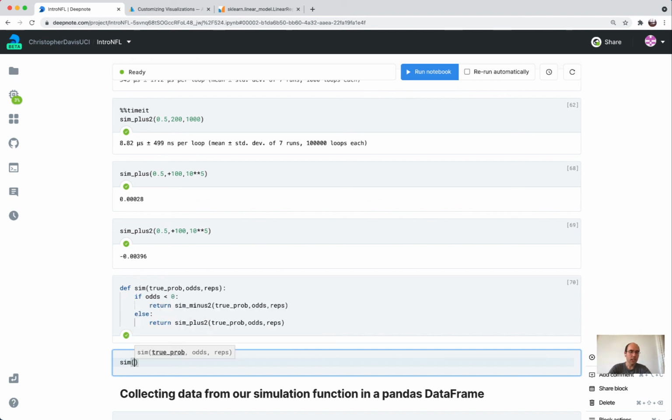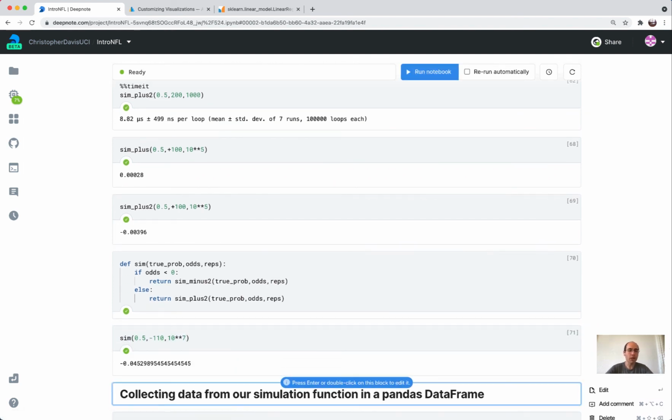So let's check. So say it's like a slightly bad bet. It's a 50-50 bet and you're getting minus 110 odds. Okay, let's try 10 million. Okay, that's right around the boundary of what you should expect Python's able to do in a reasonable amount of time. Okay, but it did that fine. Yep, and that looks about right. So on average, we're losing 4.5% of our investment.